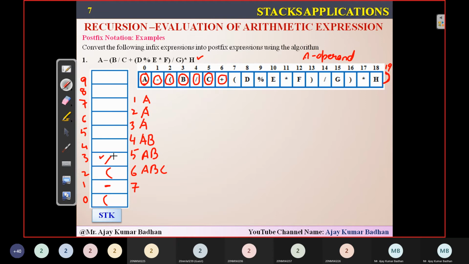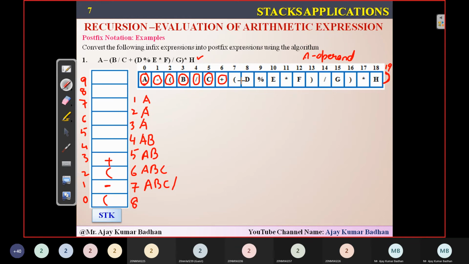So what do I have to do? It is in the stack. Remove this first, because plus is having the lowest priority and division is having the highest priority. So first I have to remove this division and place it here. So A, B, C slash. And then I will add this plus into this particular stack because I don't have any other operator. I have an open bracket. So I added it. Okay.